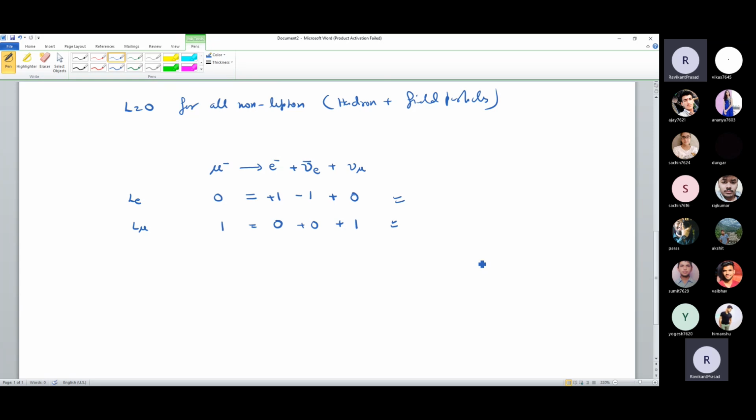ठीक है, बाकी tau वाला में यहाँ चेक करने की जरूरत नहीं है because there is nothing tau. And if I write only L, for example, चलो हमने इसको individually चेक किया, अगर मैं L के केस में लिखता तो क्या होता? This is a lepton, so I would have written 1. This is a lepton, I would have written 1. This is an anti-lepton, so I would have written -1. So with this also it is a lepton. So this is also allowed. So with only lepton if you're writing, then this is also saying कि yes, it is allowed.